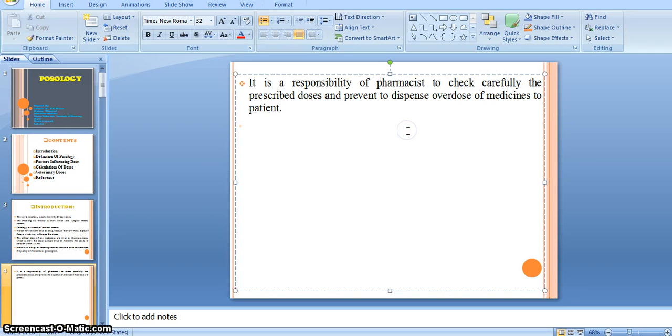Suppose the doctor prescribes a 40 mg drug, but the pharmacist accidentally dispenses a 50 mg drug, that time overdose happens, right? Hence posology works here, to dispense an accurate dose to the patient.